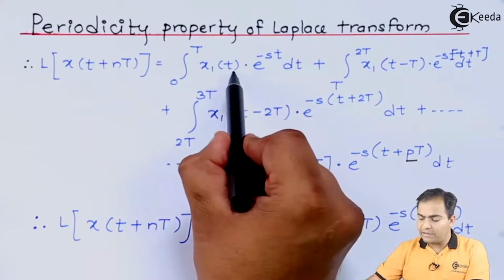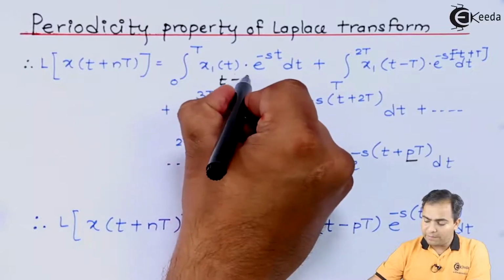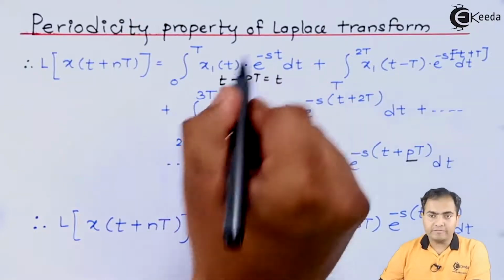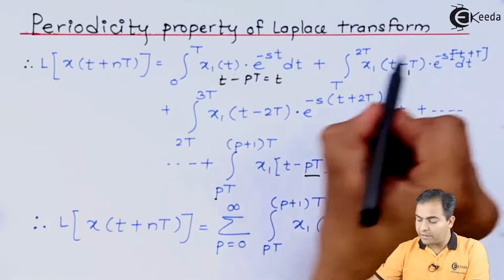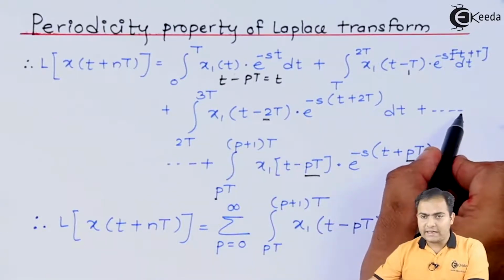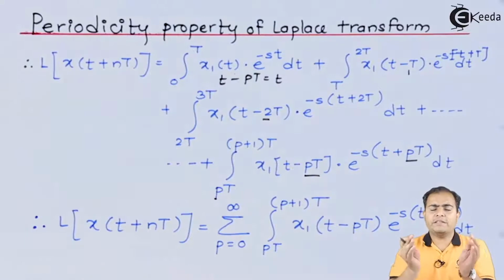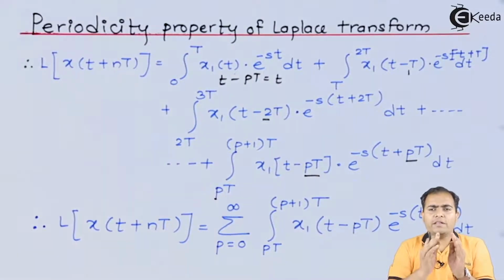Initially P is 0, so the limits are 0 to T. Here P is 1, here P is 2, and the next value will be 3. So I'm adding the values of P from 0 to infinity. Let's equate all the values and represent them by a summation.